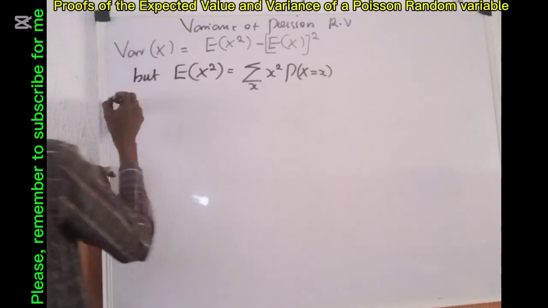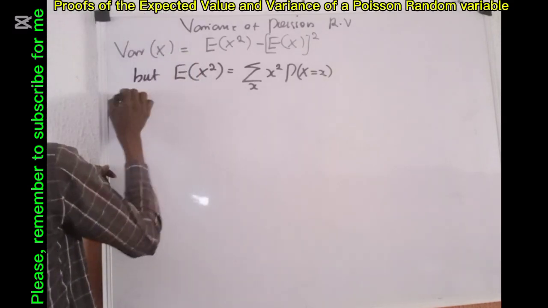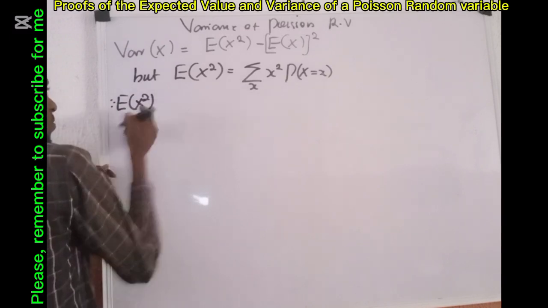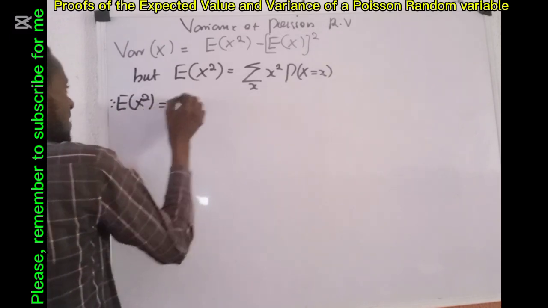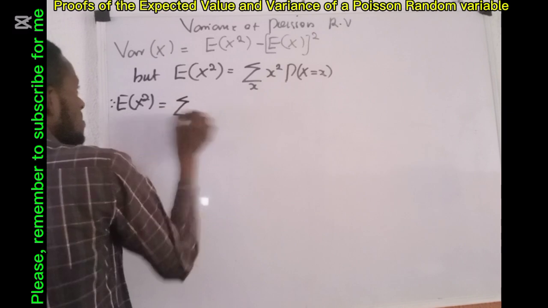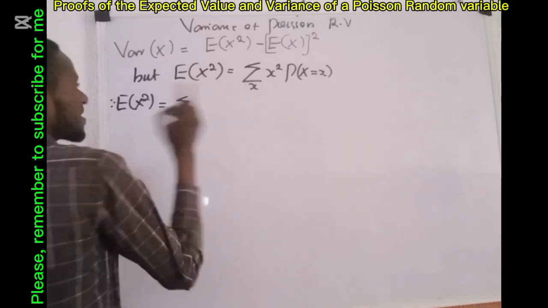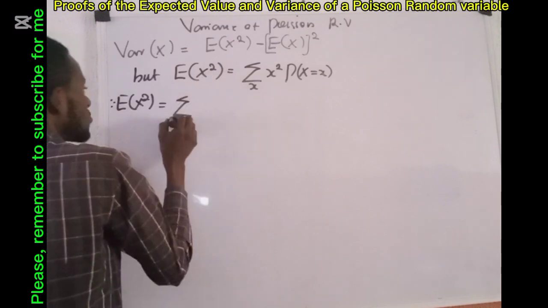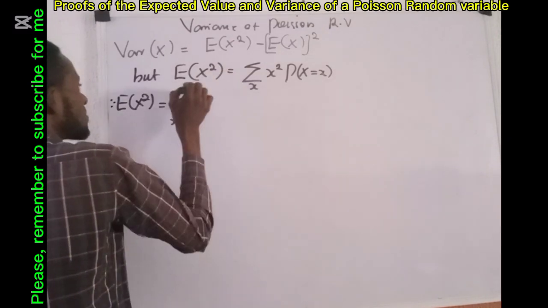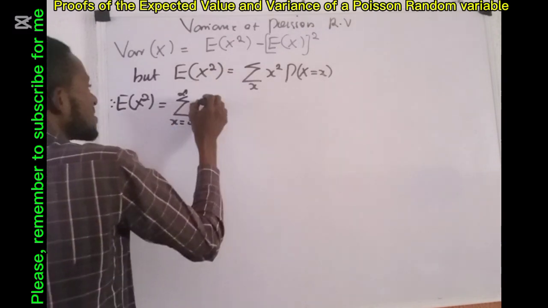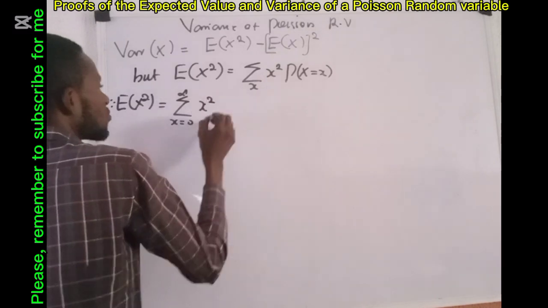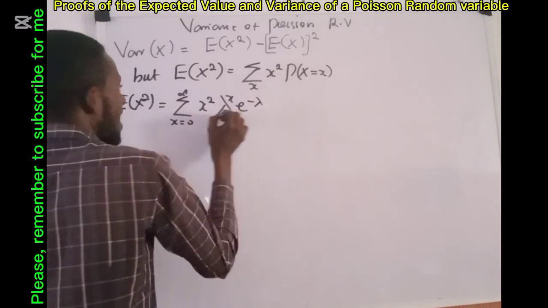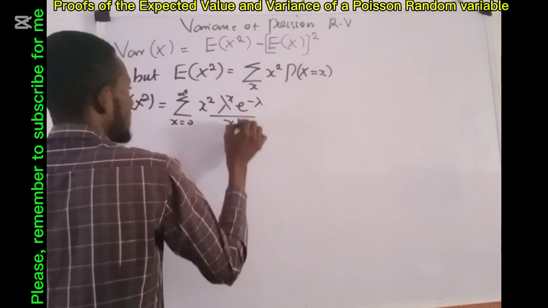So my E of x raised to power 2, which is now for Poisson, is given as sum over the range of, remember that the range of a Poisson distribution is from 0 to infinity. So x is running from 0 to positive infinity of x raised to power 2, we have lambda raised to power x exponential minus lambda all over x factorial.